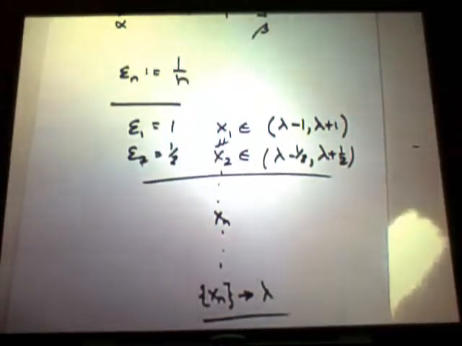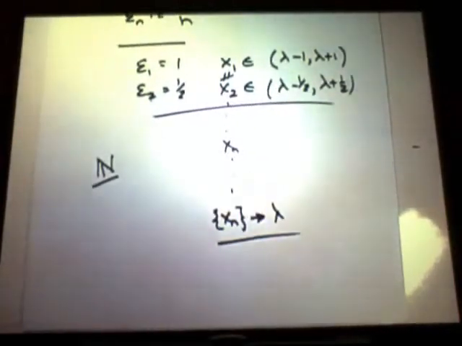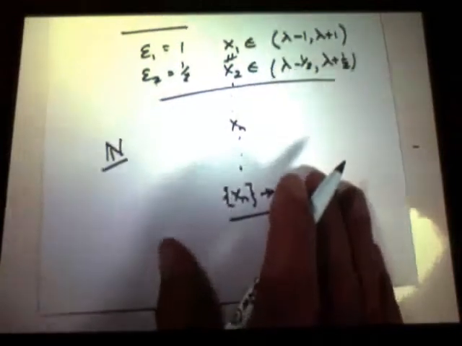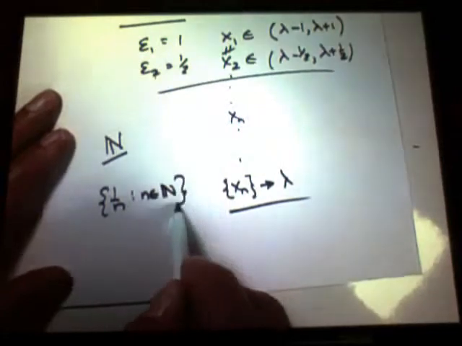What's the definition of sequential compactness again, Matt? A set is sequentially compact if every sequence in the set contains a convergent subsequence. So is the set of natural numbers sequentially compact? Is the set 1 over n sequentially compact?